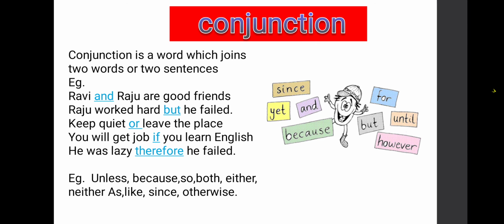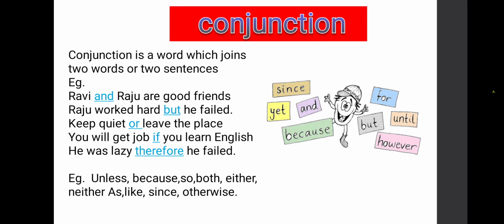So the duty of a conjunction is to join two words or two sentences. Not only does it join two words, it also joins two sentences. These are called conjunctions. Okay children, here I have given some extra conjunctions. See here: unless, because, so, both, either, neither, as, like, since, otherwise, yet, but, until, however. These all are conjunctions.